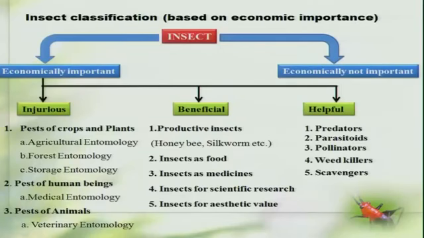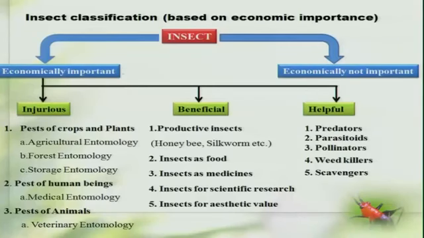So basically, insects as a group can be related to human beings in two different ways. For example, the insects which are economically important and those groups of insects which are not economically important. It is from the human point of view. So under the economically important group, we are more interested, and we are ignoring the insects which are not economically important.